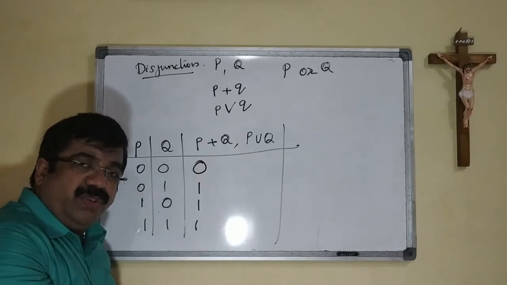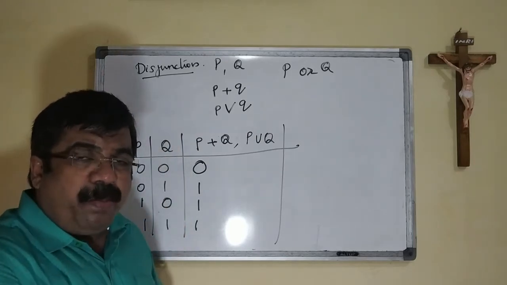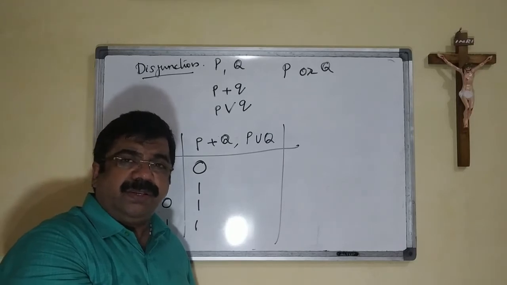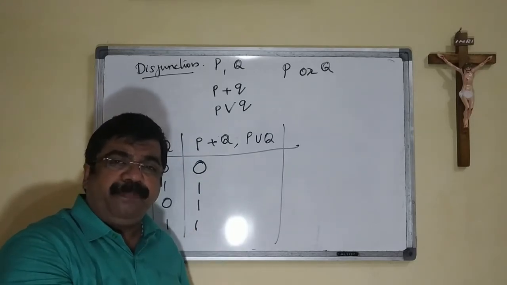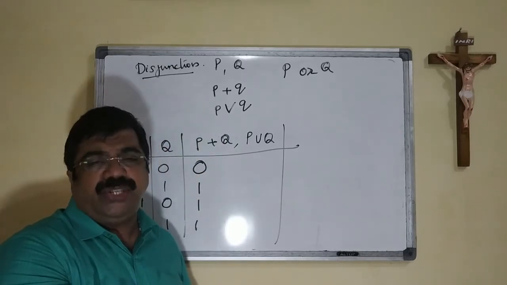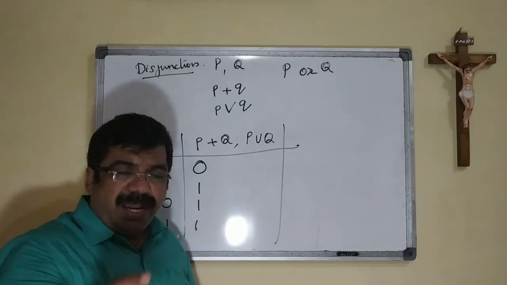Other one is given with a 0. This disjunction operation needs at least 2 operands. More than one input is required. We can say in summary, more than one input is required for the disjunction. Okay, it is doing the logical addition.